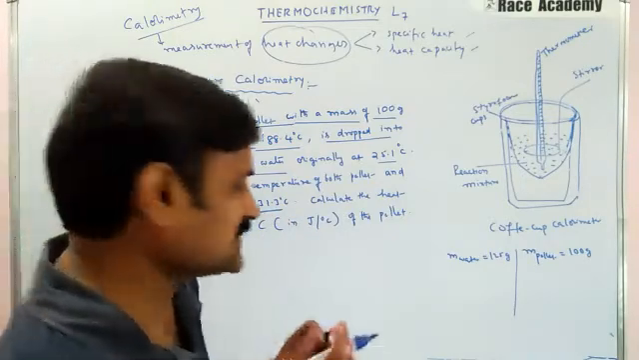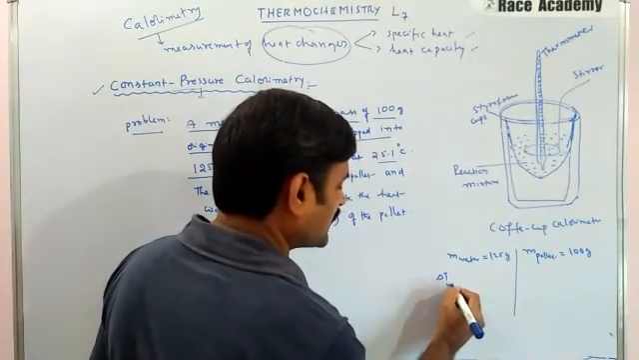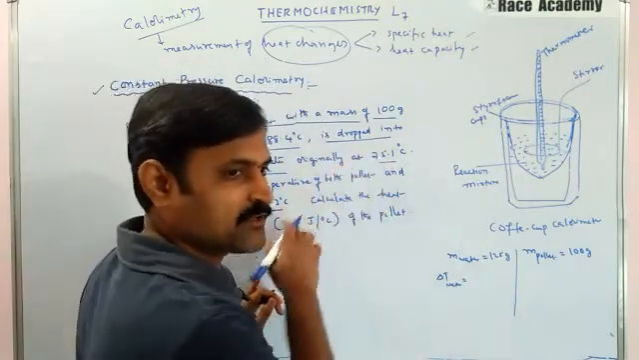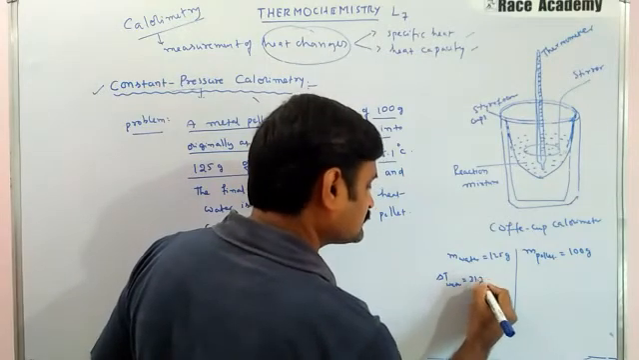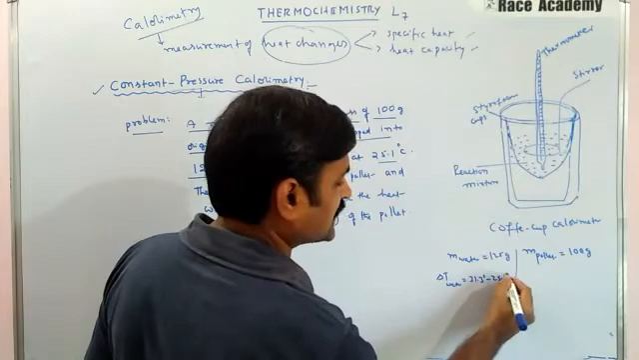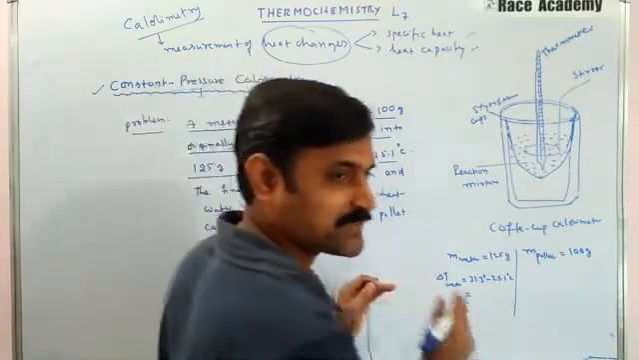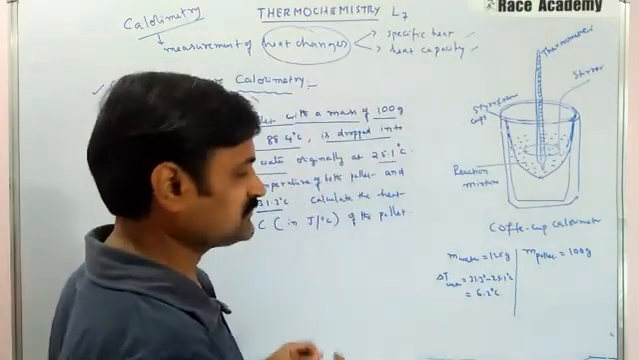What is the meaning of this? It is a change in the temperature of water. The change in the temperature of water will be final minus initial. Final is 31.3 degrees Celsius. Initial is 25.1 degrees Celsius. So this difference definitely will come to 6.2 degrees Celsius.